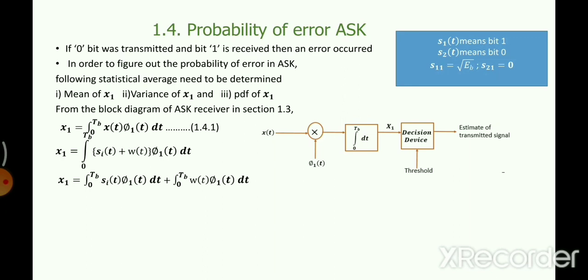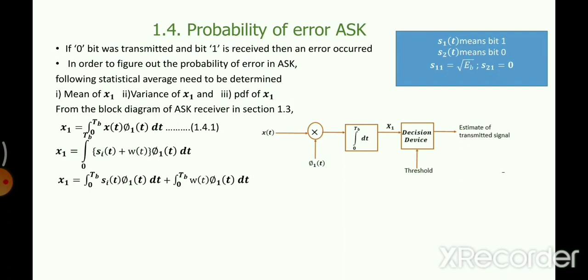Now it looks like the analyzer equation, the projection of Si(t) over phi1(t) and the projection of this noise over phi1(t). Now, Si(t) can be either S1(t) or S2(t), so i can be either 1 or 2. But the case we have taken is that we have transmitted bit 0 and received 1. So in place of Si(t), I'm going to put S2(t) because S2(t) represents 0.